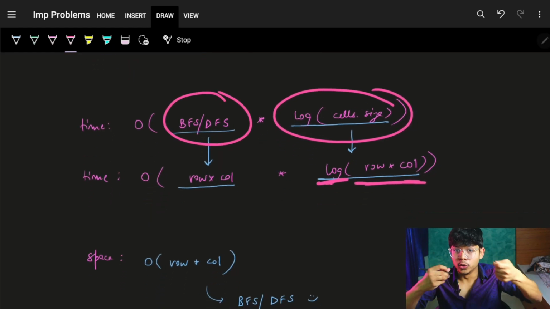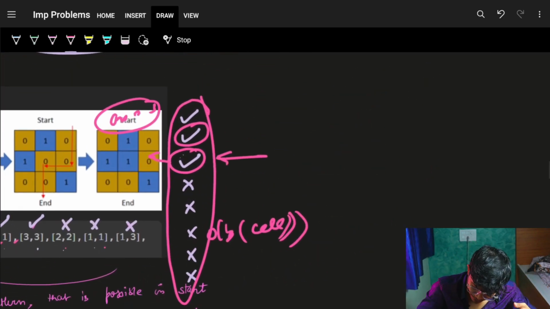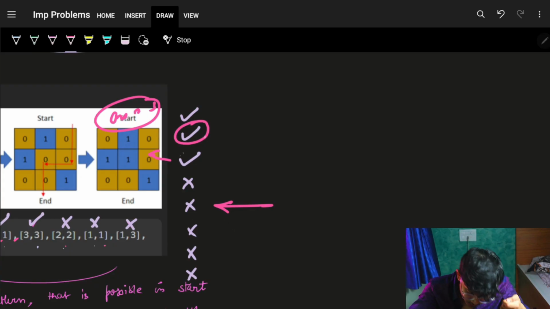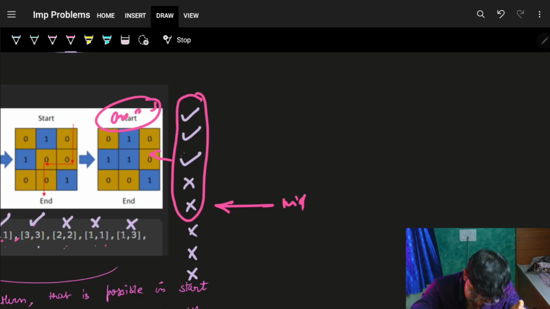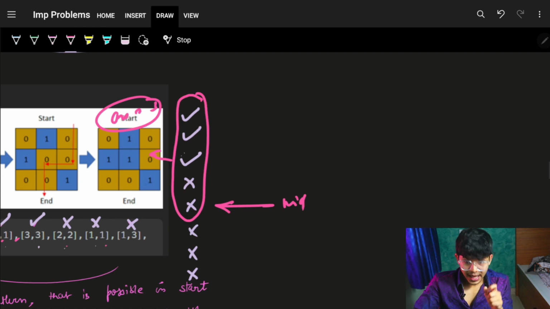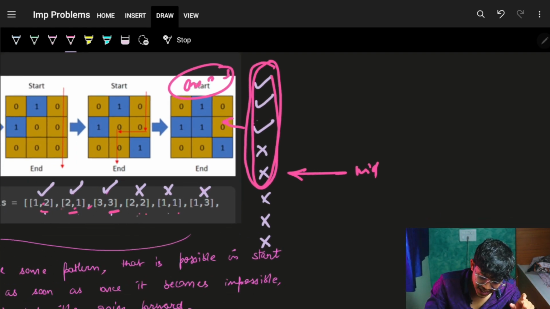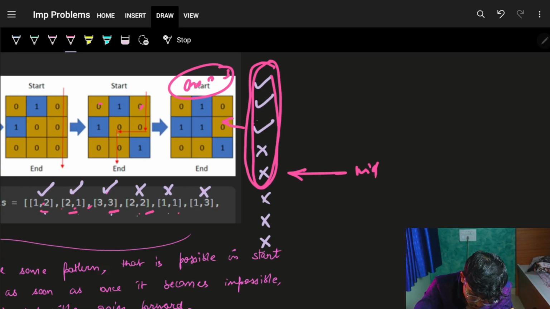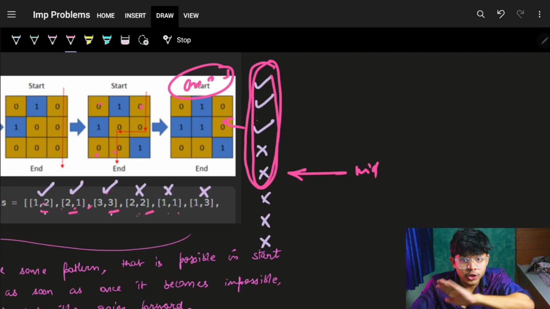This BFS you still have to do at any point of time. If you point to any location, which means here you point out, hey bro, is this valid? So what you will do is, you know, okay, it is the mid. You will try to go and place all these cells as water in your grid for this particular mid, and then check, hey bro, is it possible to reach from top to bottom? If it is, it's okay. If it is not, then for sure this mid is not good.